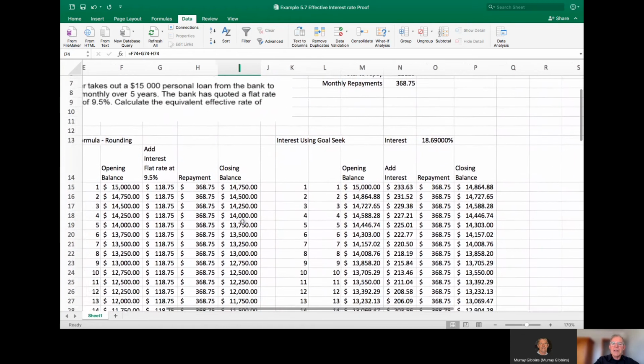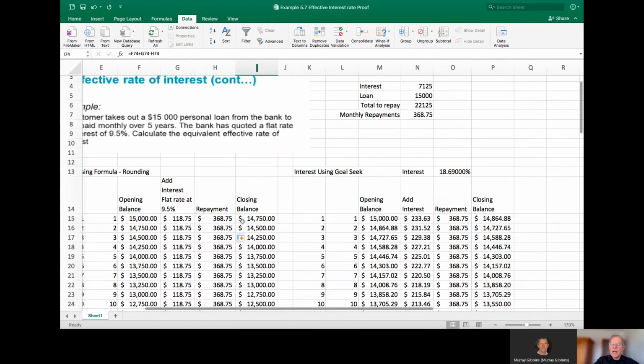Well, let's try and work out the effective rate of interest. Based on that formula that we calculated a moment ago, it was suggesting it was 18.69. So let's use that instead of 9.5%.